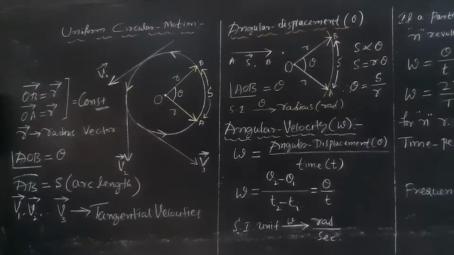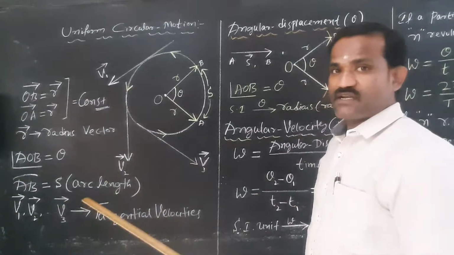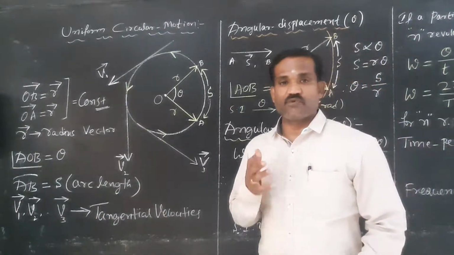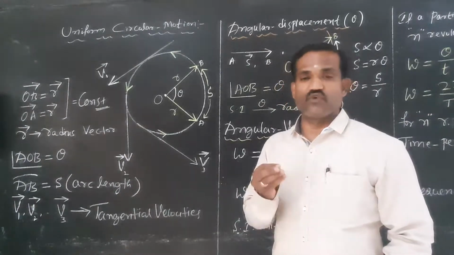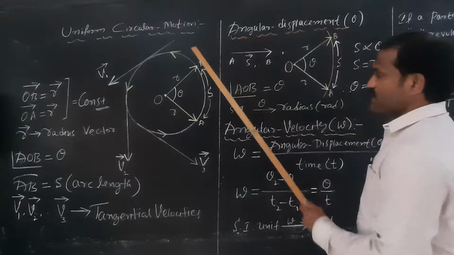Circular motion is also an example of two-dimensional motion. Both the x coordinate and the y coordinate will change when a particle is moving along the circumference of a circle with a uniform speed. So what do you mean by uniform circular motion?